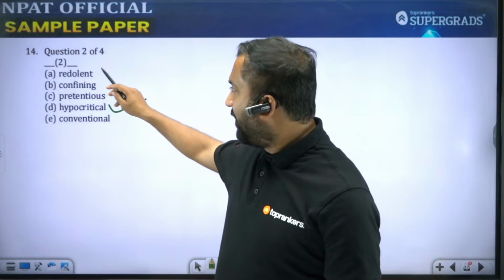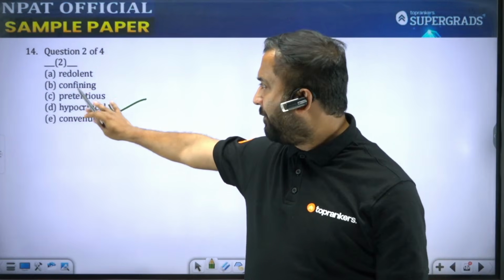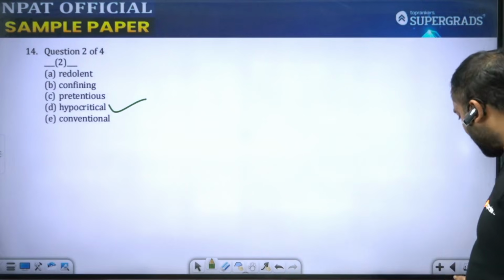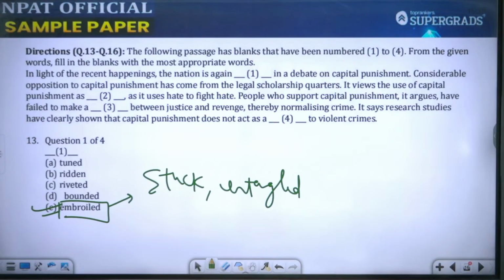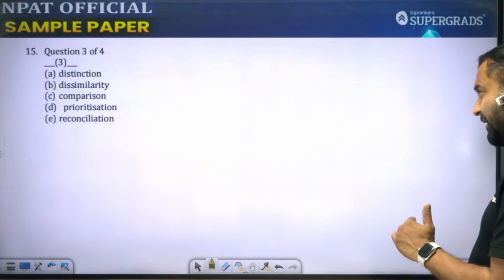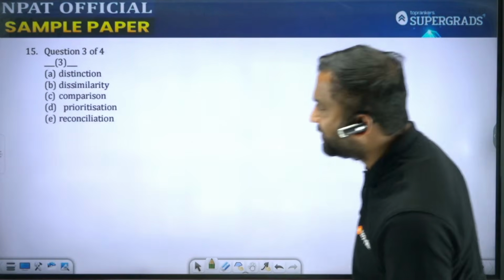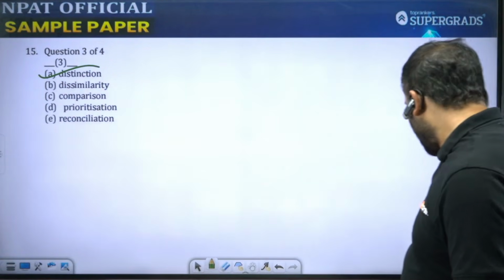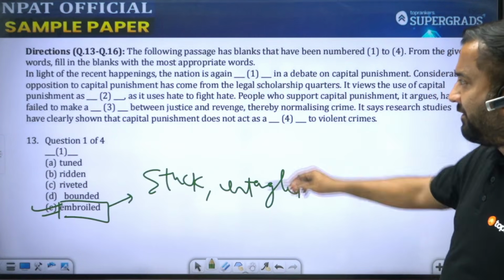Hypocritical. Redolent is suggestive in manner. Pretentious is pretending to be something. So again, ये words नहीं हो सकते. Moving back to the third one. So people who support capital punishment, it argues, have failed to make a dash between justice and revenge. Justice or revenge के बीच में, I think, between two things, so difference, distinction, ऐसा कुछ word होना चाहिए. Yes, we have distinction. People have failed to make a distinction between justice and revenge.